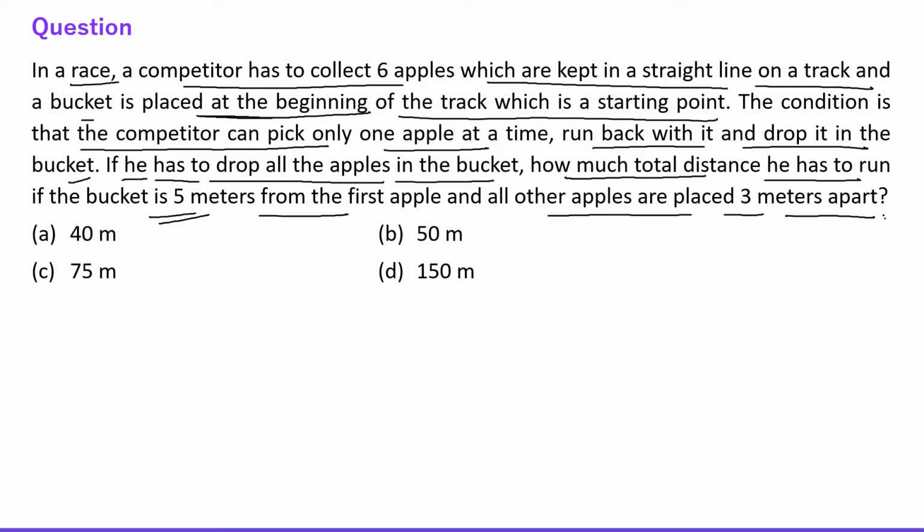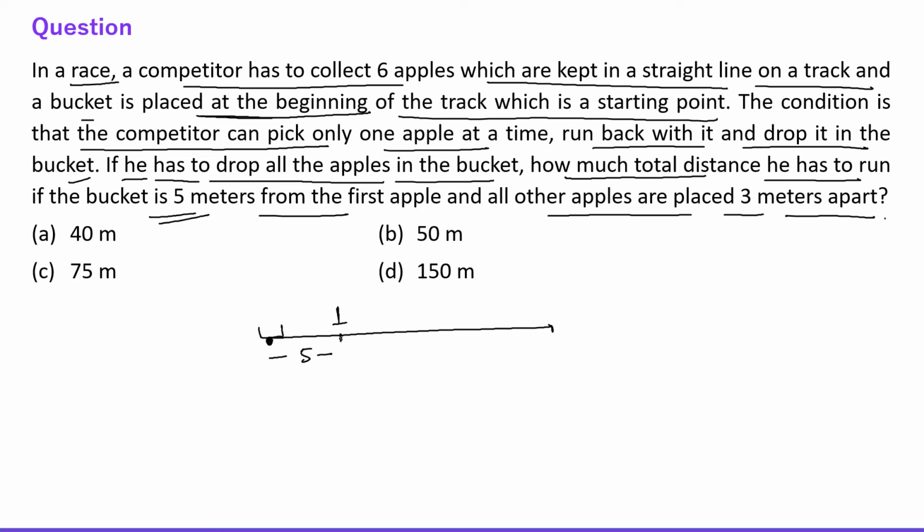Okay, fine. See everyone, the question is saying, this is the situation. Let's say here we have the bucket, and after the bucket, 5 meters after, we have the first apple.